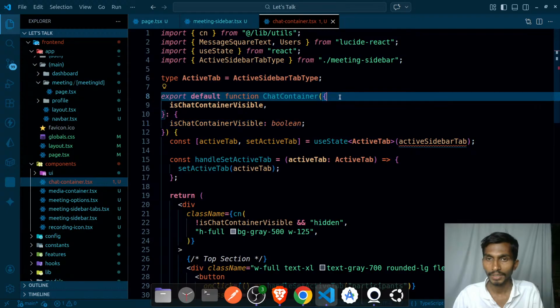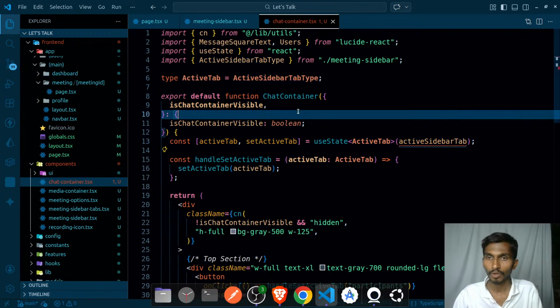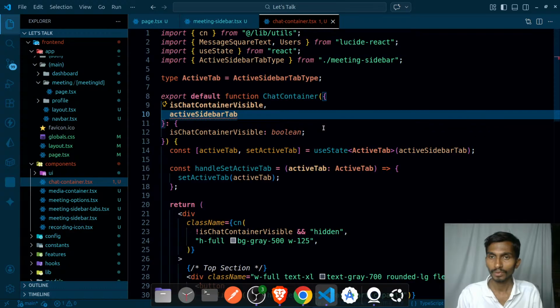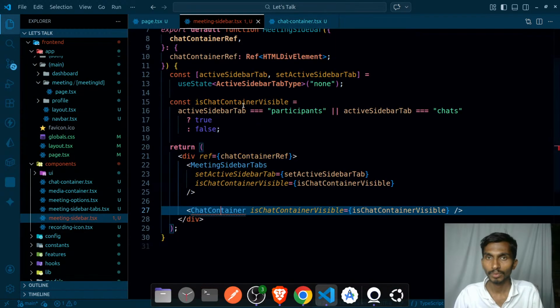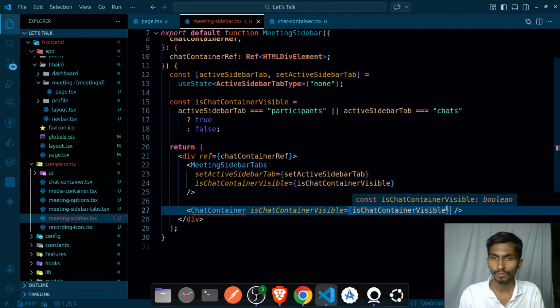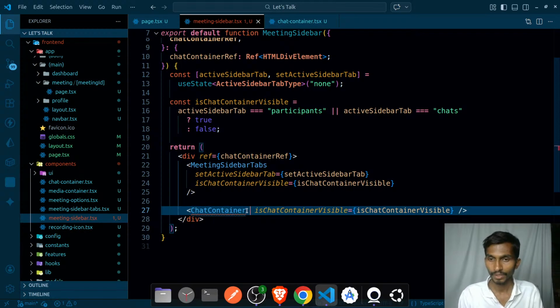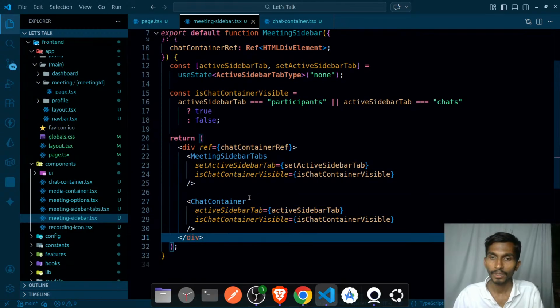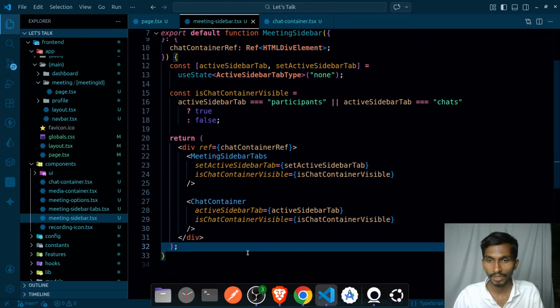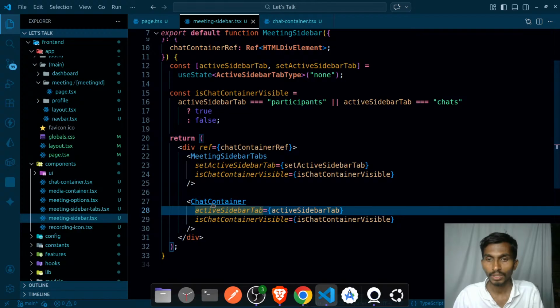So I need to get the value of active tab bar, so let's simply copy it from here. I will be getting it here, and active tab bar is actually gonna be equal to active tab bar type. So this is how it's gonna be going on. Coming back to this one, I need to send the value of, let's see, send here, active sidebar type is gonna be equal to Control C, Control V, active sidebar tab. So it's kind of straightforward, quite understandable as well. You are just simply sending the active sidebar from here inside the chat container.